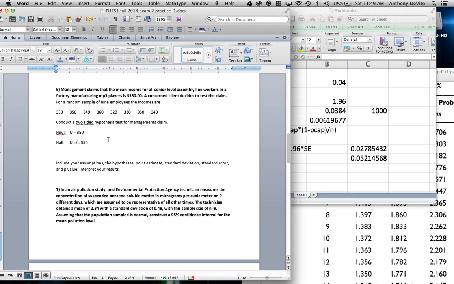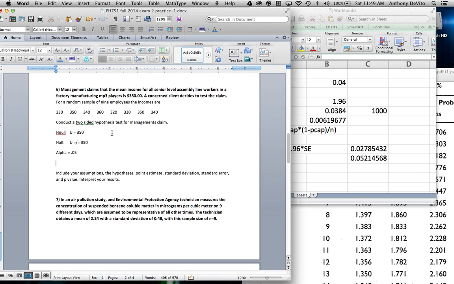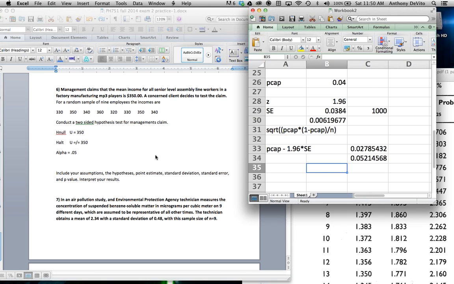Before we test it, we have to decide what level of certainty we want to test this hypothesis at. We want to be pretty sure, 95% certain. We're willing to accept up to a 5% chance of being wrong, a type 1 alpha error of 5%. So alpha is going to be equal to 0.05. Presumably it would have been nice if they mentioned that in here, so we wouldn't have to presume that level of certainty. Okay, so let's go ahead and do our test.